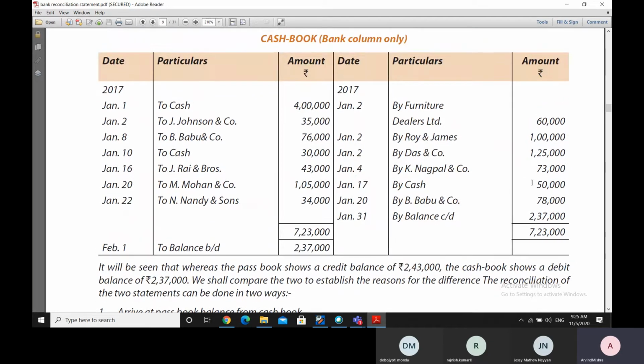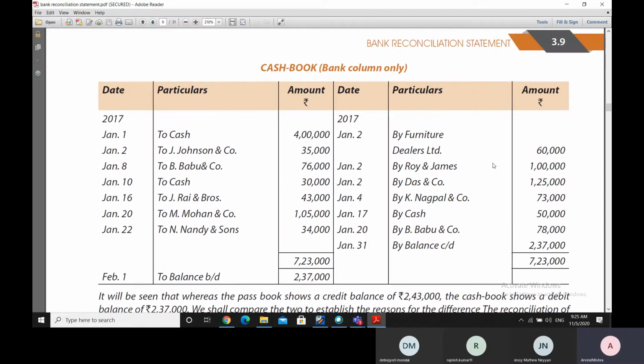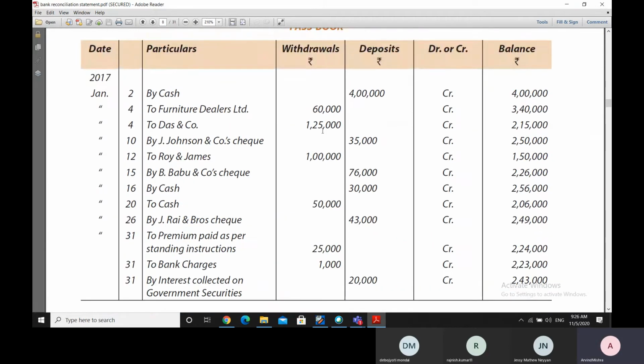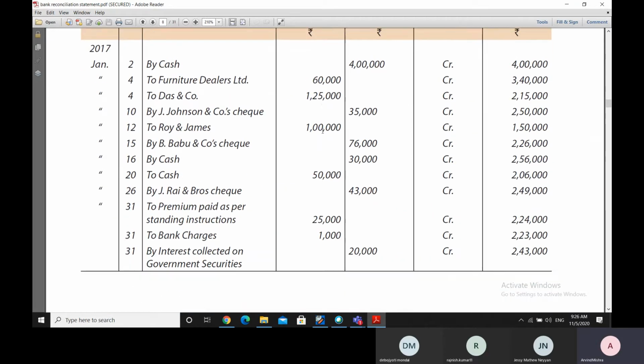These are entered in the cash book, but in the bank passbook they are not there, and since they are checks issued, they should be entered on the withdrawal side of the bank passbook, but they are not there in the withdrawal side of the bank passbook. Of course, we should also have a cursory look at the other side.